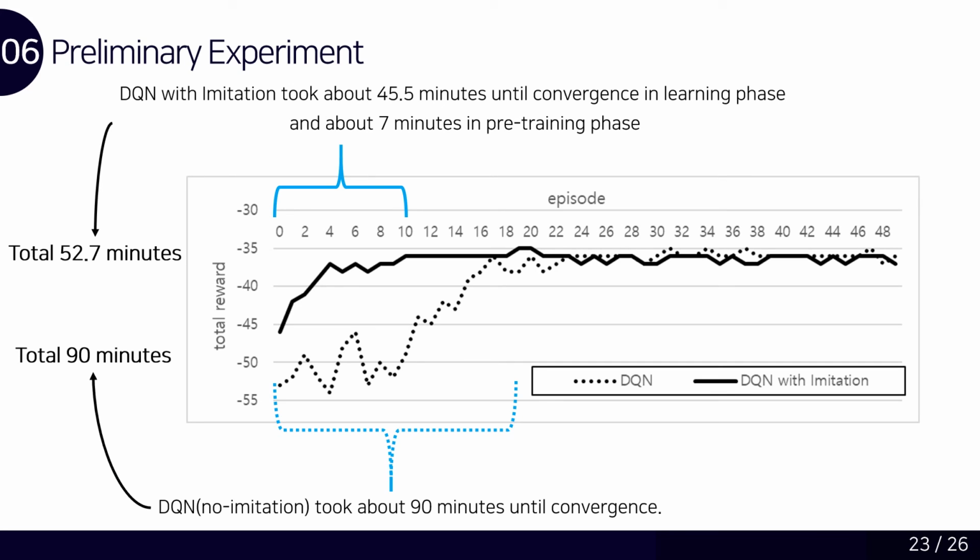From a runtime perspective, the original DQN, which has no imitation, took about 90 minutes to converge at episode 20. Our proposed method took about 45.5 minutes to converge at episode 10. Plus, this method took an additional 7 minutes in the pre-training phase. Therefore, the total running time of DQN with imitation is about 52.7 minutes. As you see, our proposed method can reduce running time.